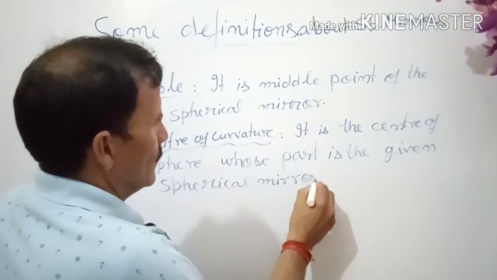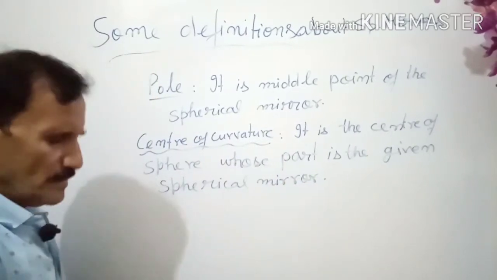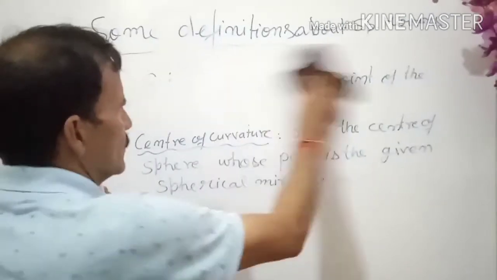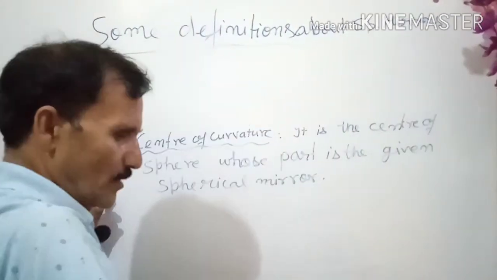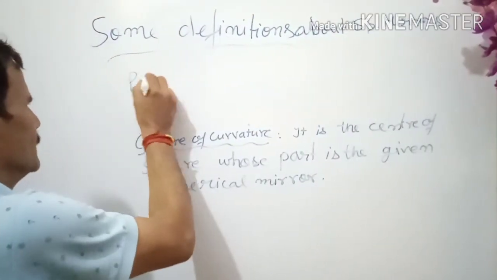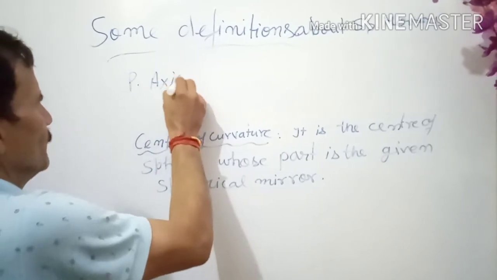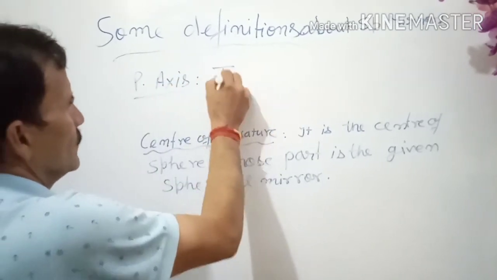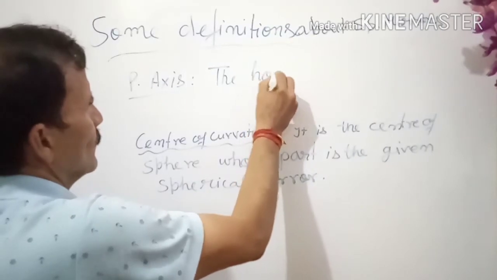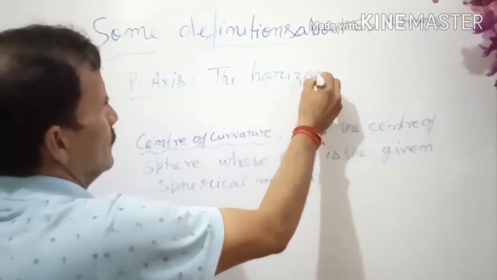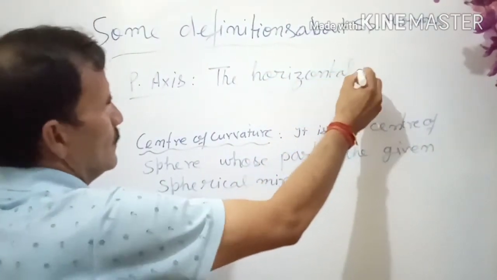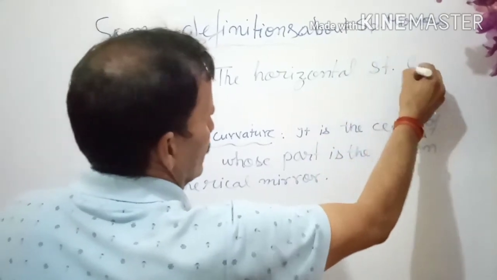And similarly you can define the principal axis also. You can define it as a horizontal straight line, not only a straight line.